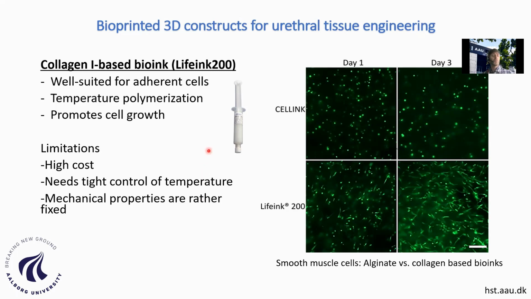This, of course, is much more suitable for adherent cells because it provides sites of attachment for the fibronectin and for the integrins in the cells. And it promotes much more cell growth, as you can see in comparison with the alginate. This collagen-based ink, after only 3 days, has a much larger number of cells, and the cells also look much more elongated, meaning that the cells have attached and are spreading.